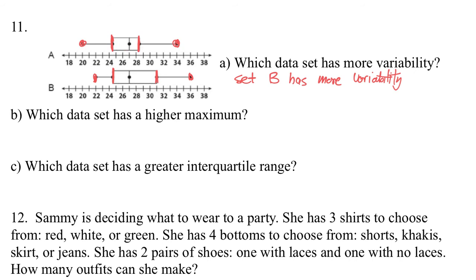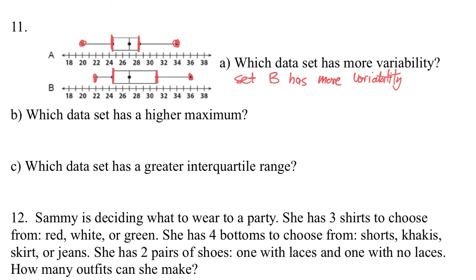Variability means that you have a larger variety of different numbers. Variability, variety. So we have a larger variety of numbers that are spread out, and that happens over B more than it does in A. And this box shows you that it's more.